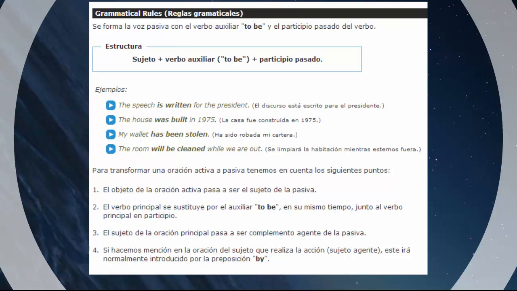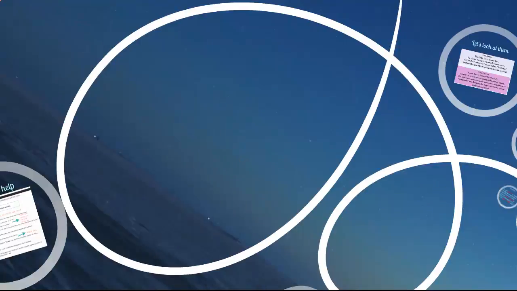To transform them, it's very necessary to look at these four quick steps. All of them are in Spanish. Mainly it talks about having a passive, switching from passive to active, the use of the be, the use of the by, and the complement. So, the basic structure we need. Remember always to use the past participle and look at the tips. And remember to always pay attention to these tips.